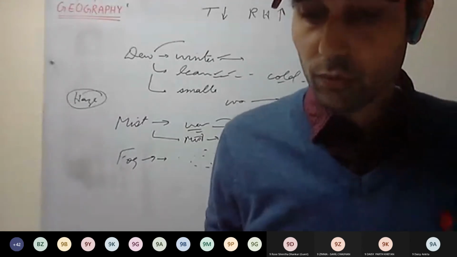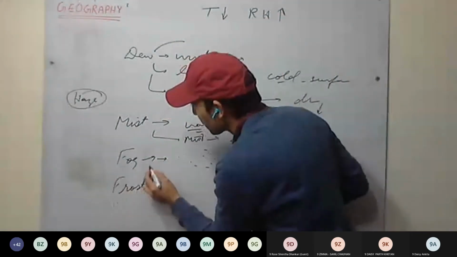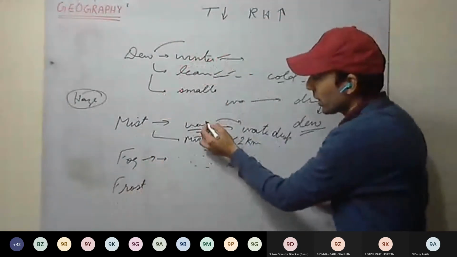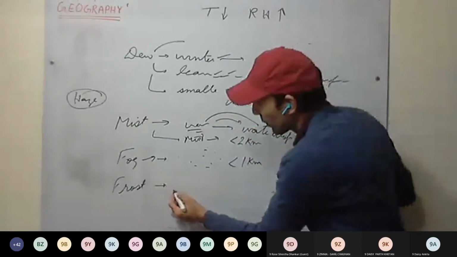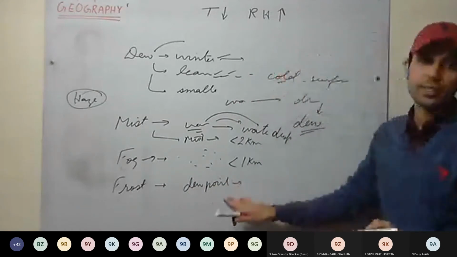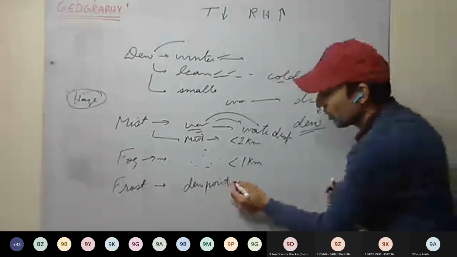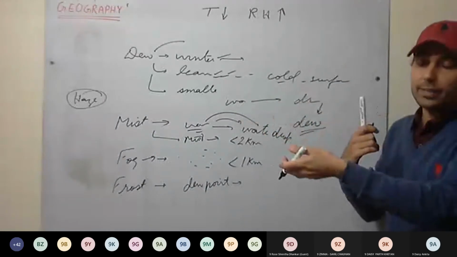Precipitation. Frost is remaining. So see here what happens in frost. In mist and fog, water vapor is converted into water droplets. Now see in frost what happens? If the dew point is below the freezing point, the water vapor will get converted directly into ice.